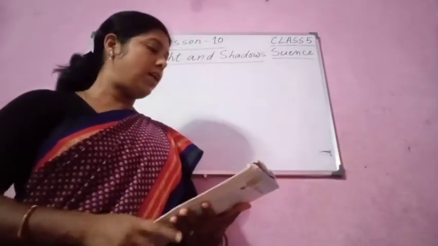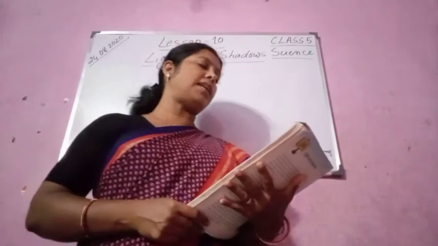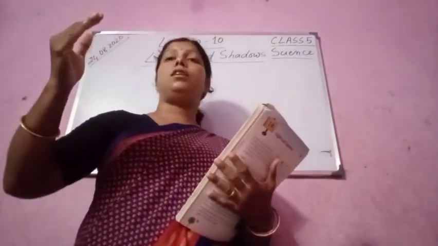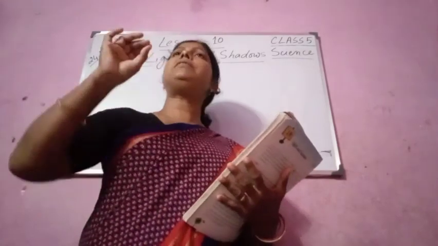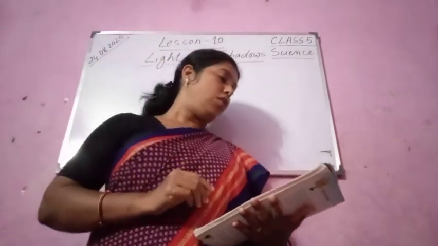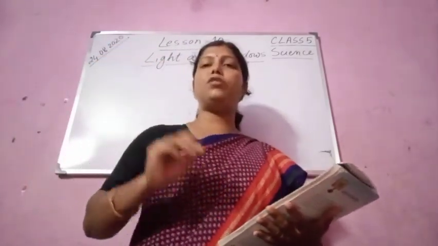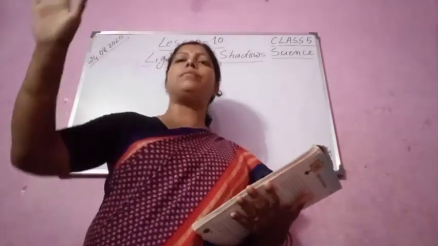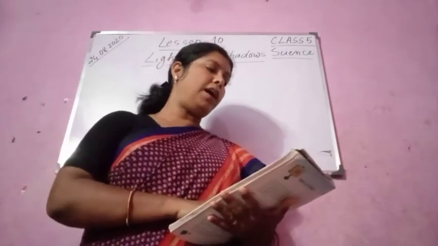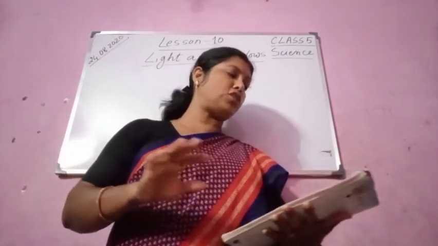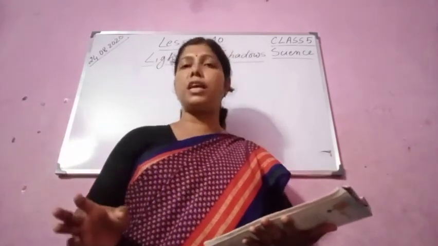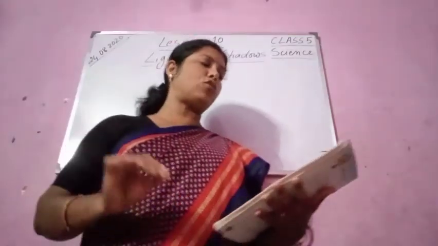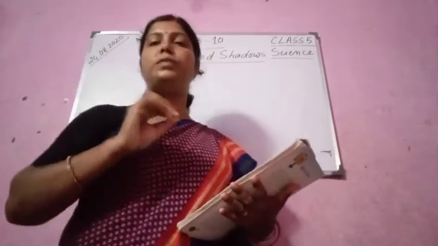Now there are some other objects that allow only some light to pass through them. It will be very hazy, but some light can pass through them. A blurred picture, like when you take a photograph, everything comes blurred, isn't it? A blurred picture is seen when we look through these objects. We cannot see clearly. Such objects that allow only partial light to pass through them are called translucent objects.